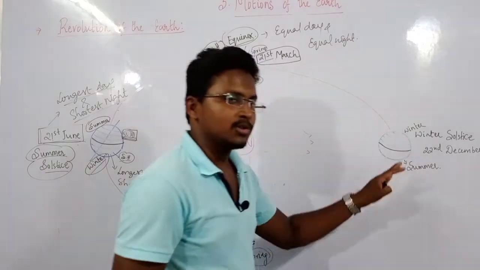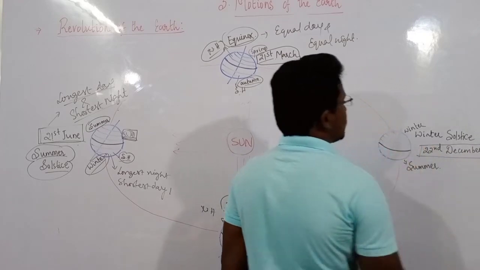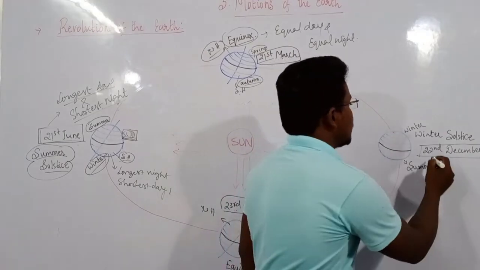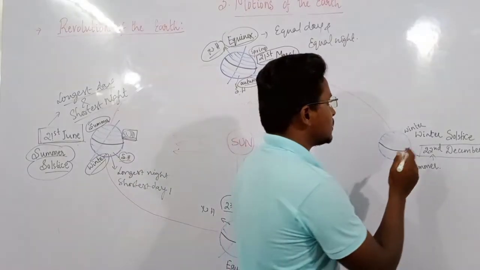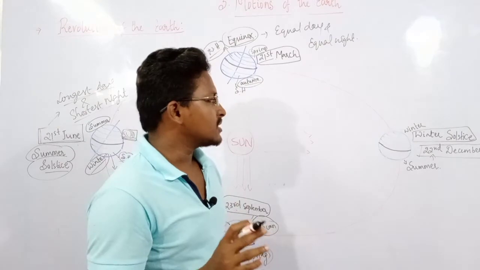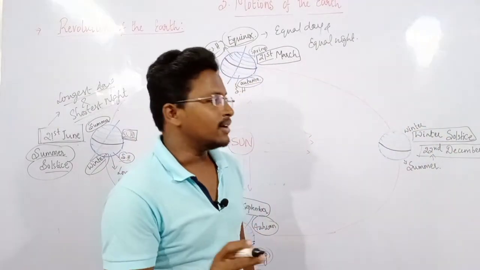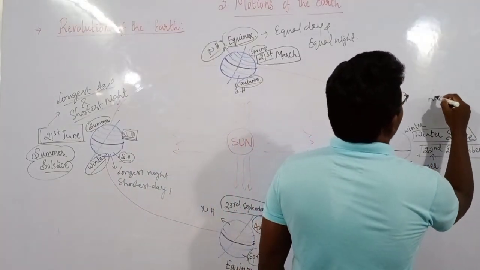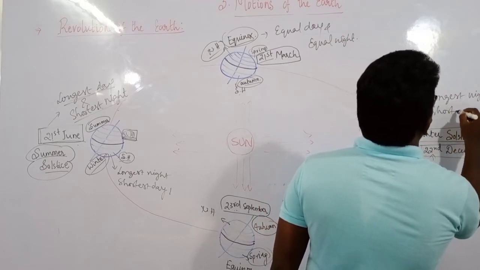Next, coming to this position, when the earth is coming into this position, it will be mainly in the month of December. Especially when the earth is in this position, it is exactly on 22nd of December, and this position of the earth we call the winter solstice. And on this particular day, 22nd of December, we will experience the longest night as well as the shortest day.